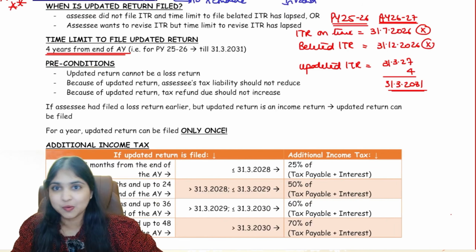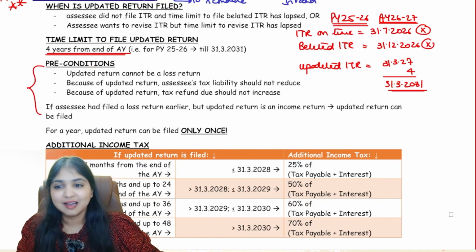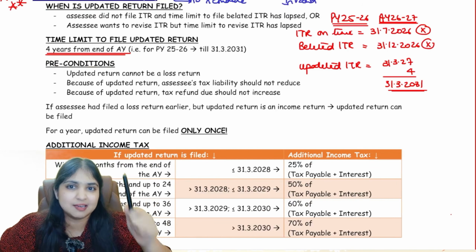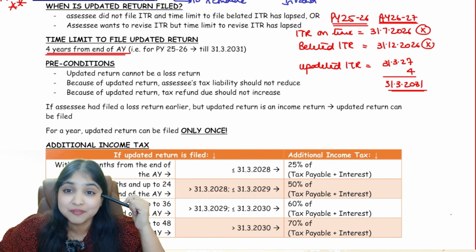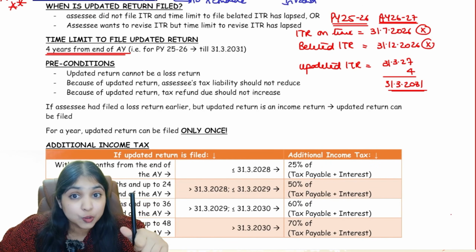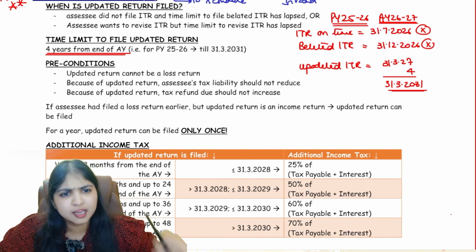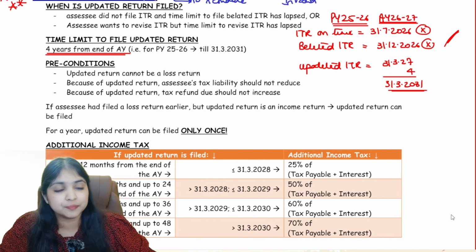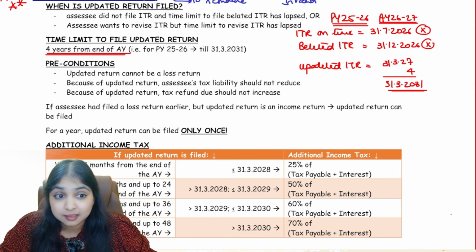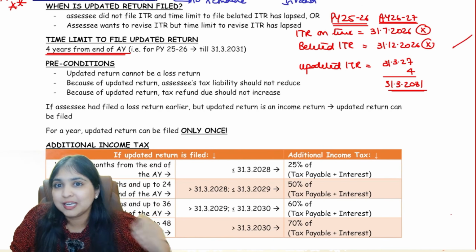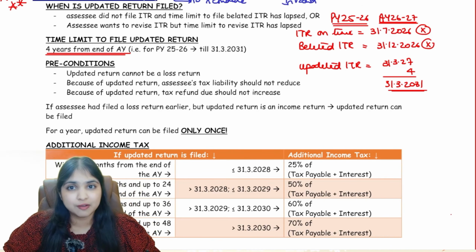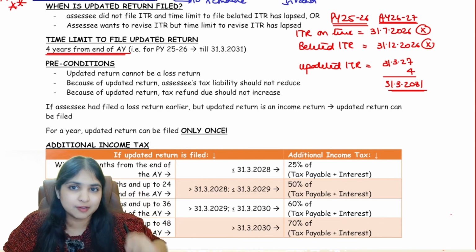Okay guys, now listen. This is where you will feel how evil the income tax department is. The finance minister is saying, listen assessee, am I not doing a favor for you? I am letting you file the return even after the belated return time limit is over. After that also I am letting you file the return. I am letting you revise the return even after the time limit is over. Big favor I am doing for you. You also do a favor for me. You do 2 favors for me.